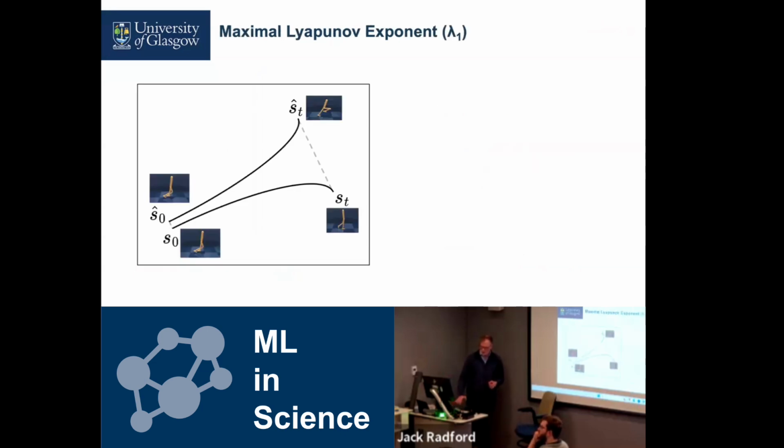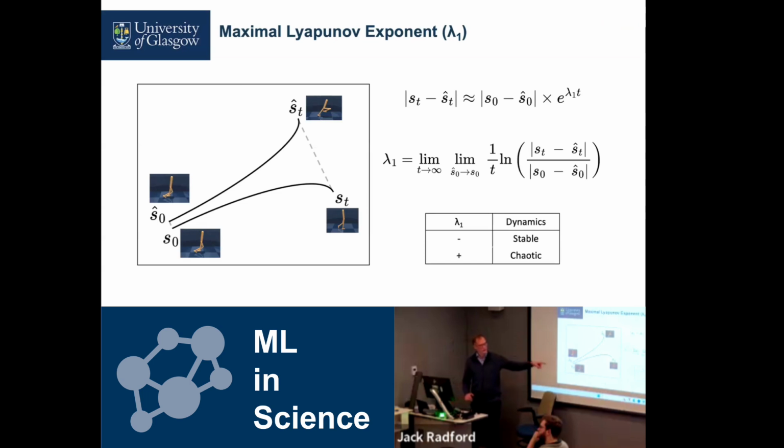So we can measure this sensitivity using a metric called the Lyapunov exponent. We essentially make a small change, progress this system forwards, and then see how quickly these systems diverge. Formally, it's these two equations, but broadly speaking, if this value is negative, the system's stable, as it will converge despite this small change. And if it's positive, then it's chaotic.